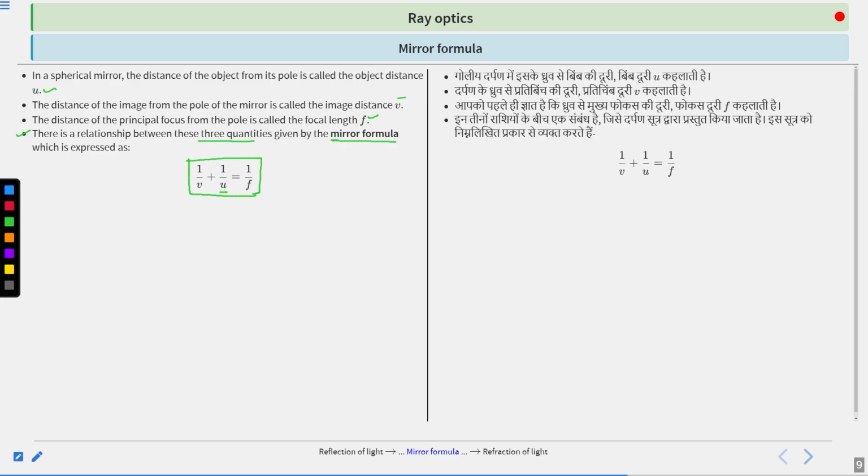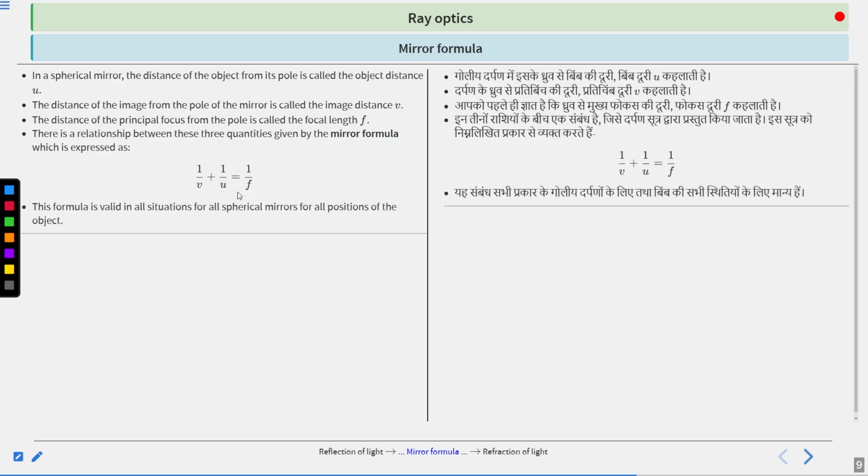These distances are measured from the pole of the mirror. Clear? The formula is valid in all situations, for all spherical mirrors, for all positions of the object.